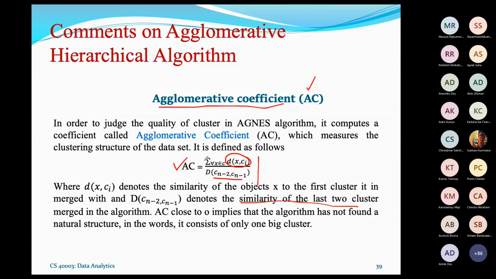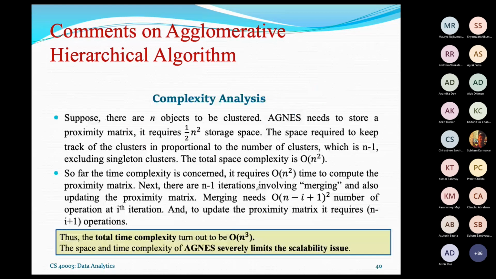So this way, the AC measurement can help you to decide how you can proceed further. Now let's come to the complexity analysis discussion. Here, storage space is a bit high. The total space complexity, because we have to calculate all possible distances, as well as in case of click, for example, all possible average distance calculation, then it is actually order of n square calculation in case of click, right?